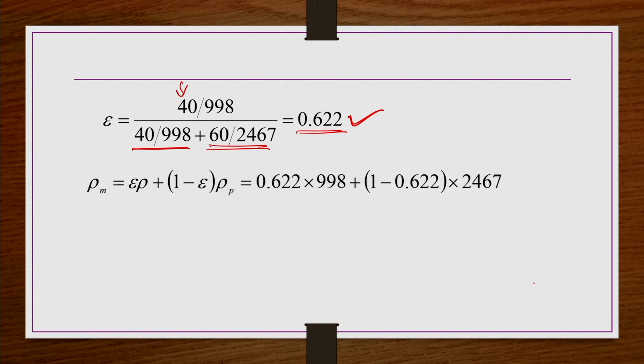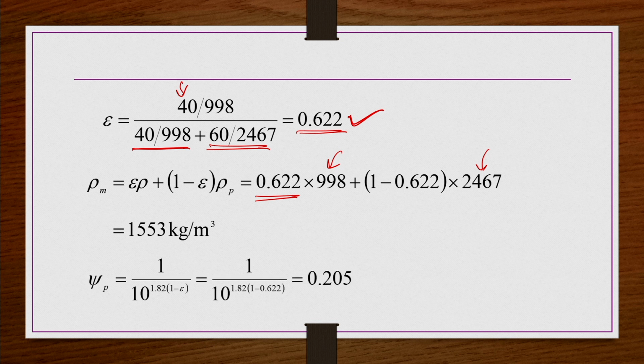Then rho m we have defined as epsilon rho plus (1 minus epsilon) rho p, which comes out to be 1553 kg per meter cube. Epsilon we calculated just now, rho is given and rho p is also given. So, everything is known. If you substitute, you will get this mixture density.